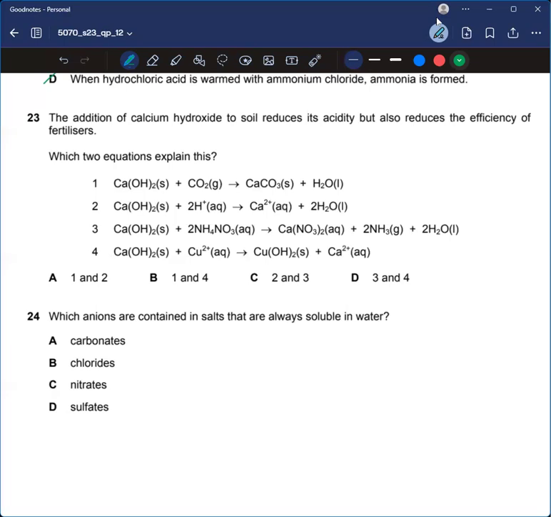In acids, what is the reactive thing? It's the H positive ions. You can see here H positive, so definitely 2 would be the correct one. So 1 with 2 is right. The rest of them are incorrect.